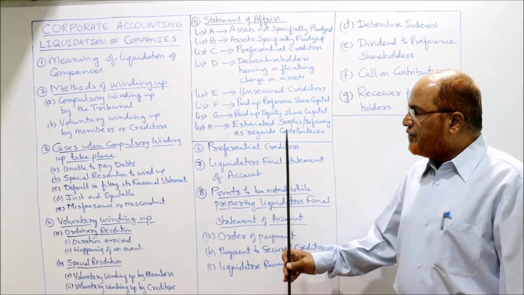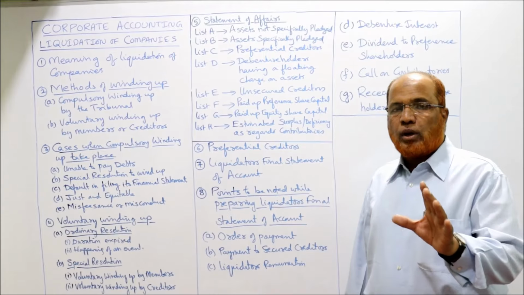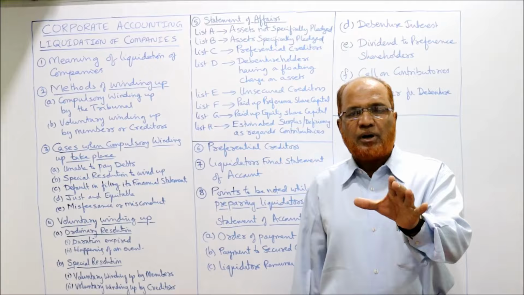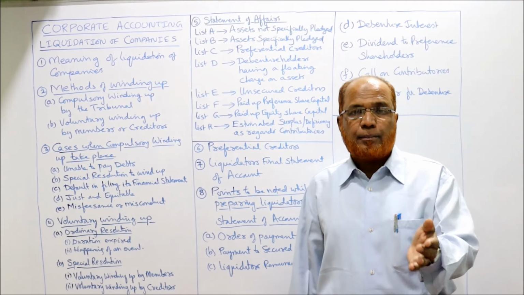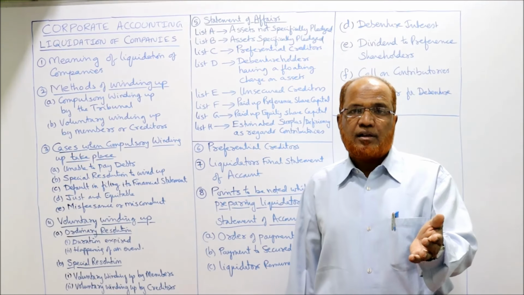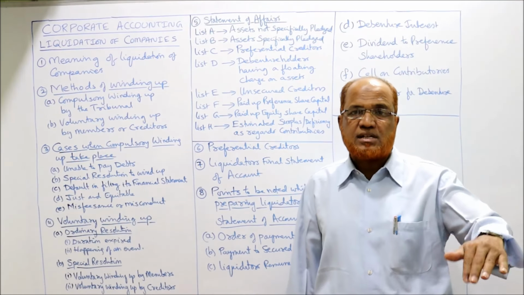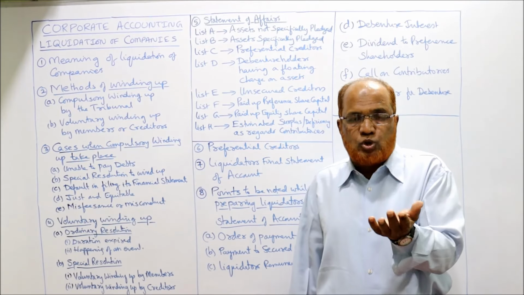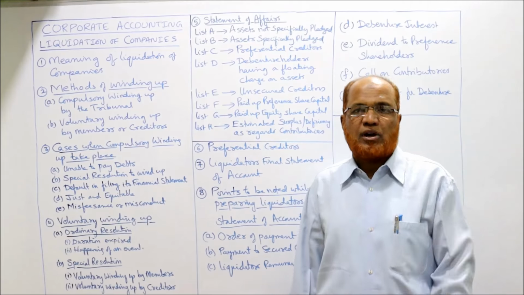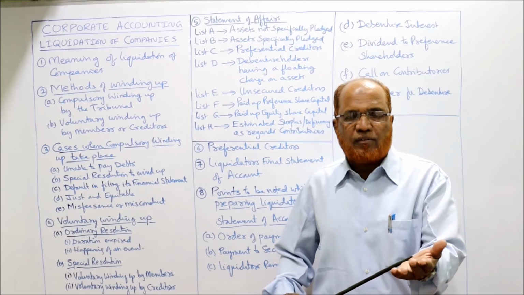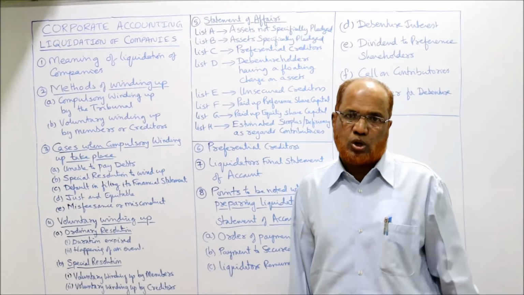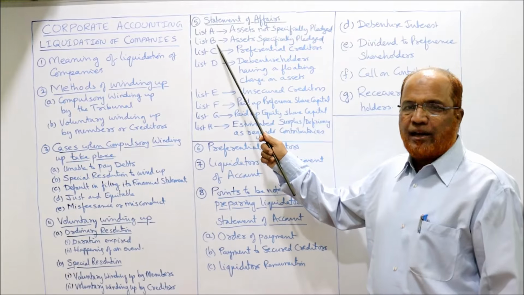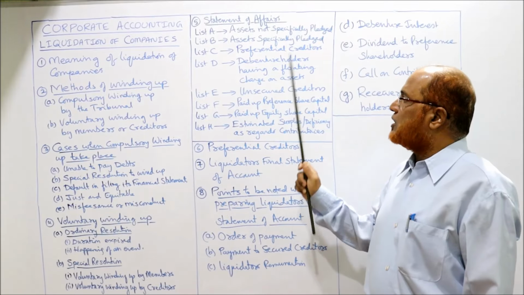Now, preferential creditors. And one thing you remember, the statement of affairs will not be prepared by the liquidator. The statement of affairs should be prepared by the company, by the directors, by the secretary. They have to prepare this statement of affairs and submit it to the liquidator. The liquidator will start his job only after getting this statement of affairs. Only on the basis of this statement of affairs, the liquidator will start his job, his activities. Now, list A, list B, I have already explained you. List C are preferential creditors.